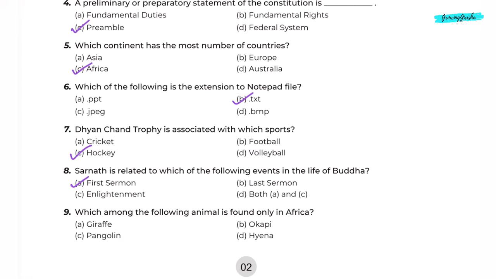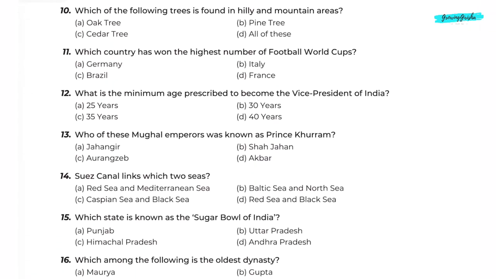Question 9. Which among the following animal is found only in Africa? Option B. Okapi. Question 10. Which of the following trees is found in hilly and mountain areas? Option D. All of these. Question 11. Which country has won the highest number of Football World Cups? Option C. Brazil.